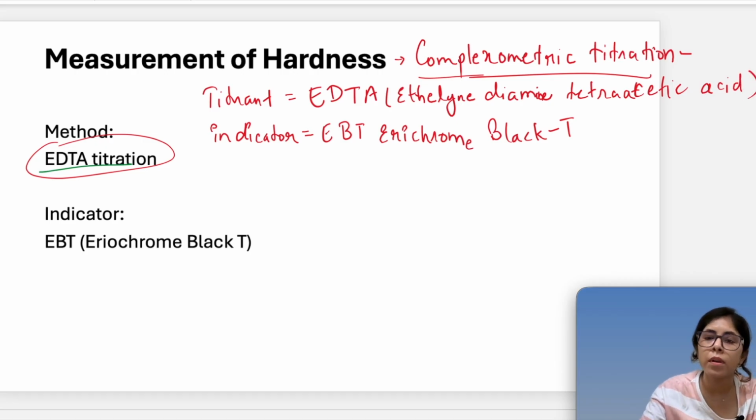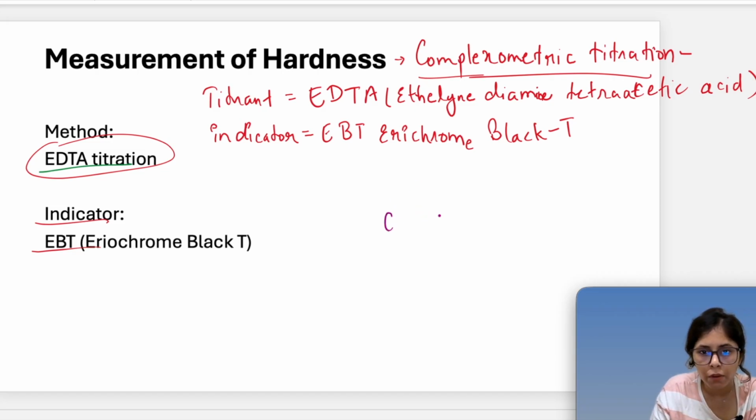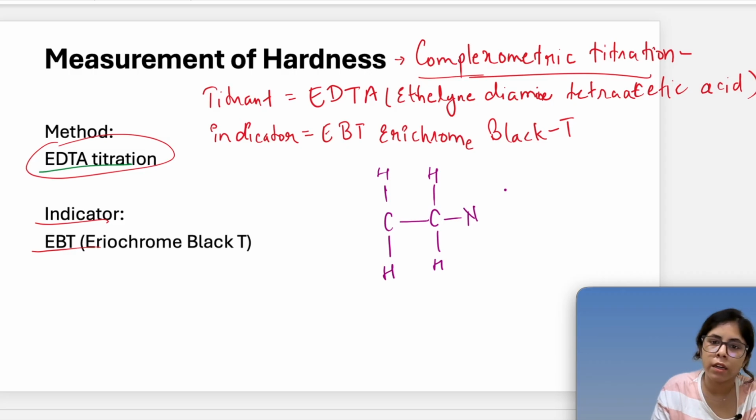So the indicator is EBT, Eriochrome Black T, and now the formula of EDTA, I'll just draw it. Let's choose another color. We have two carbon atoms in the center with a single bond, with hydrogens, and here it will be connected with nitrogen.